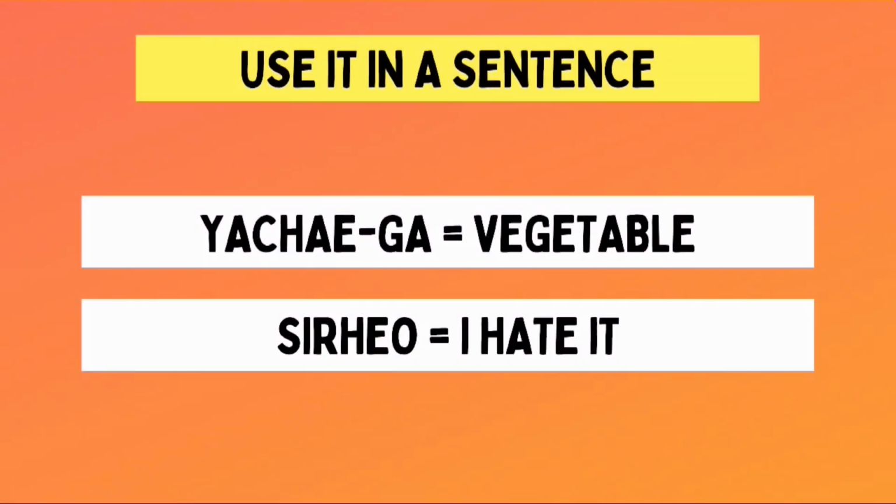The first part of the sentence is 야채가. The word 야채 is already discussed on this channel, and we know that it means vegetables. If you want to know more about the word yache, you can click on the link of the video for the full lecture about yache. Going back, yache means vegetables, and we just added ga to indicate that the yache is the topic of the sentence. And the second part of the sentence is 싫어, which is actually our word for today, and we already know that it means I hate it. So, if we combine the meaning of these two, it would result to a sentence that means, I hate vegetables.